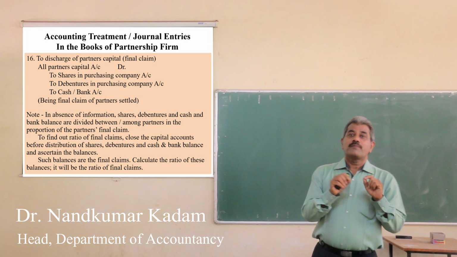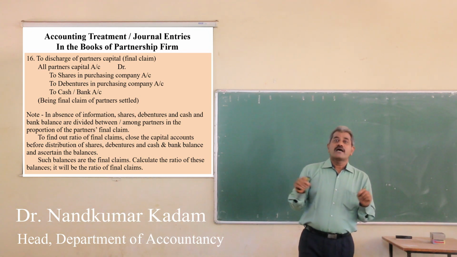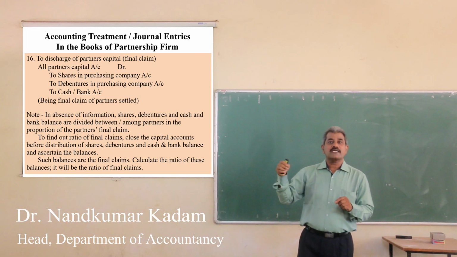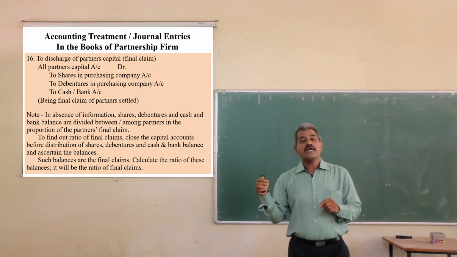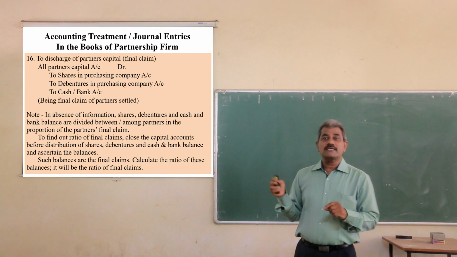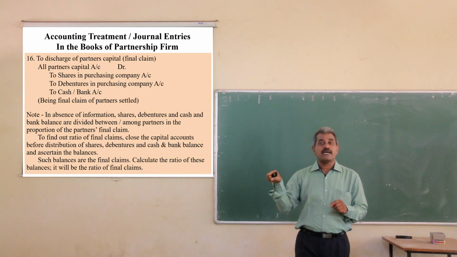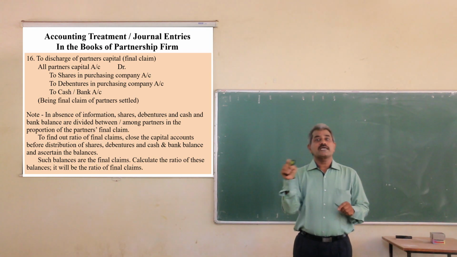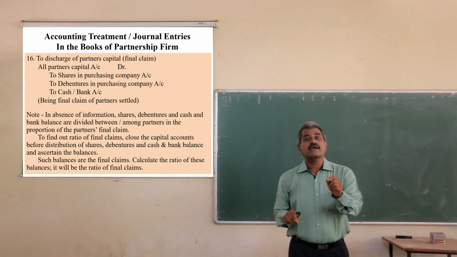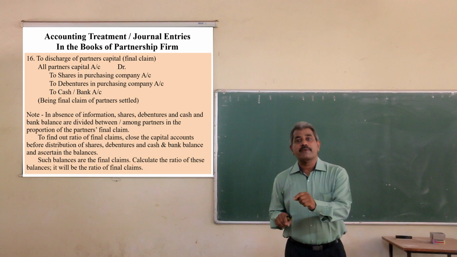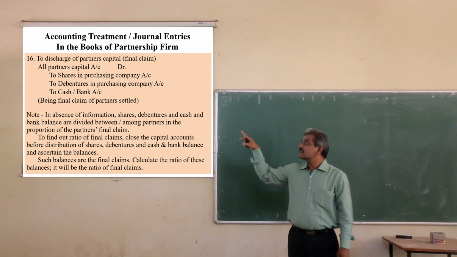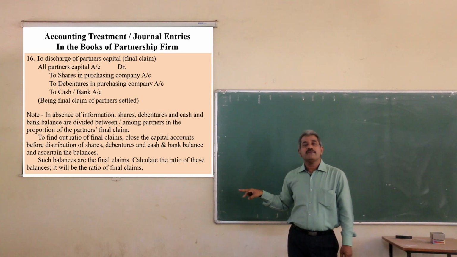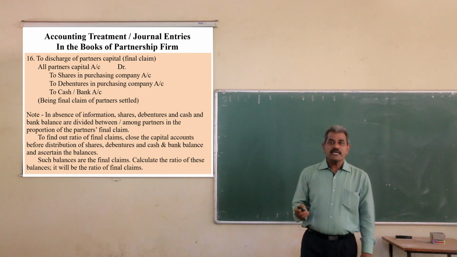It means prepare the partners capital account, record all the transactions, that is balance, reserve, goodwill, asset taken over, liability taken over, profit on realization or loss on realization, make all the adjustments on partners capital account, calculate the missing figures, balancing figures, and calculate the ratio. That will be the final claim ratio, last adjusted capital ratio, and distribute these shares, debentures, and cash in this final claim ratio. Okay, very clear?